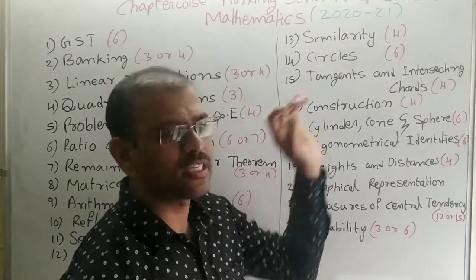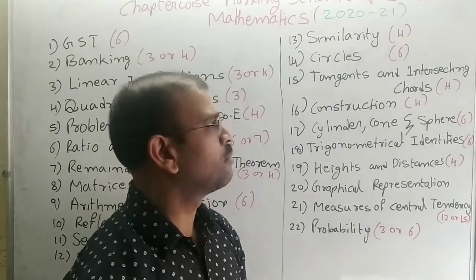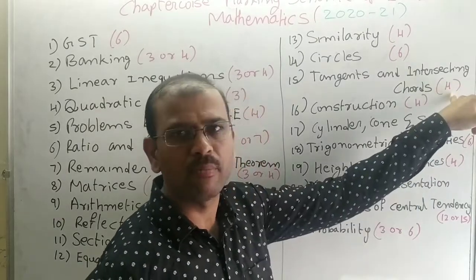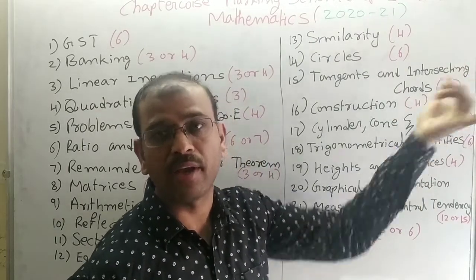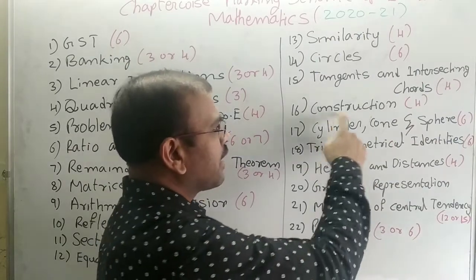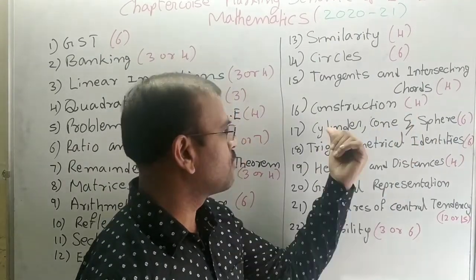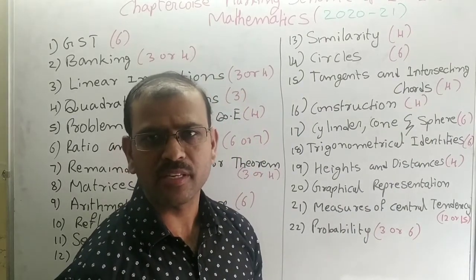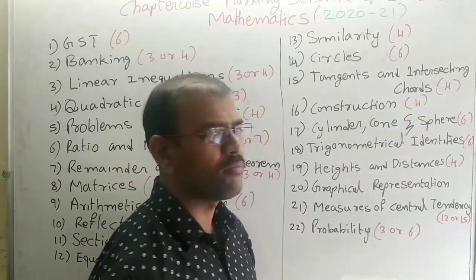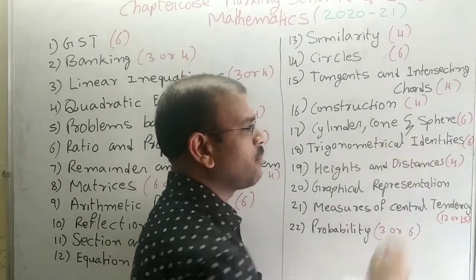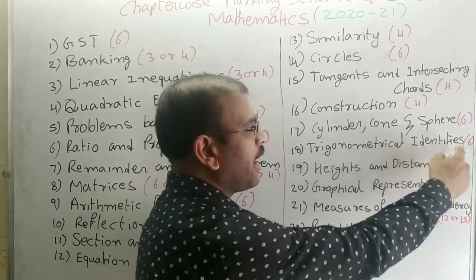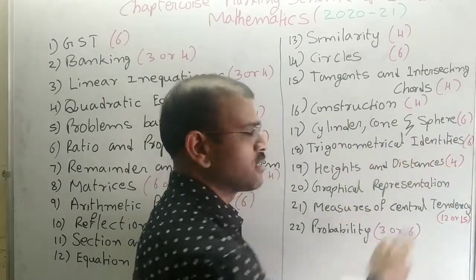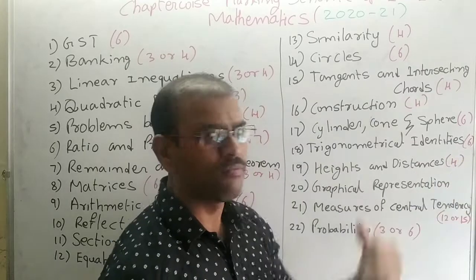So circles 6 marks. That means 2 questions will come from the circles. Tangent and intersecting chord. Usually they will ask 4 marks. Most probably this year they may can ask for the 7 marks. Construction, 1 question they will ask, that is the 4 marks. Cone and sphere, cylinder, this they can ask for the 6 marks. That is the 2 questions that will come from here. Next chapter is trigonometrical identities. Trigonometrical identities, 2 questions will be asked, that is the 6 marks. Heights and distances. Heights and distances, it will come 4 marks.